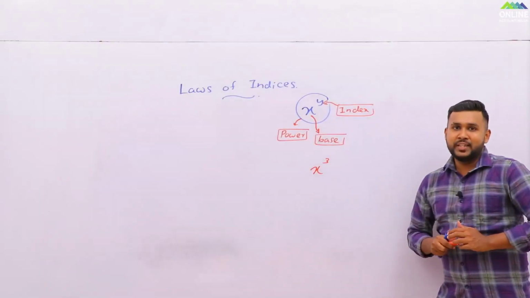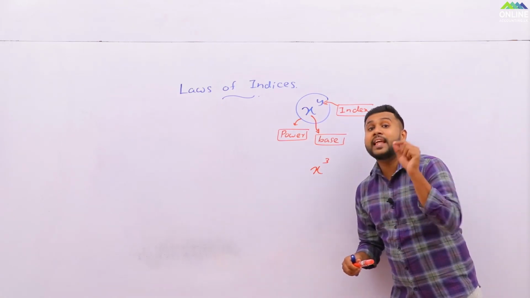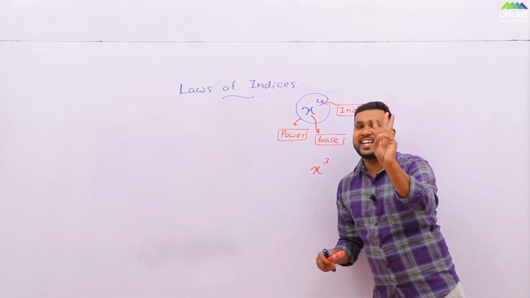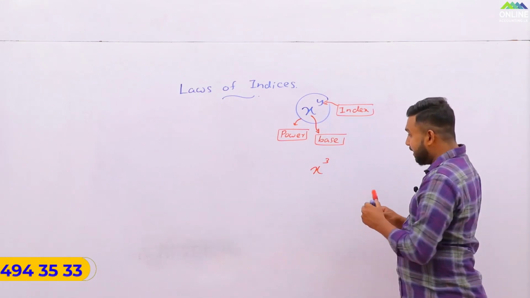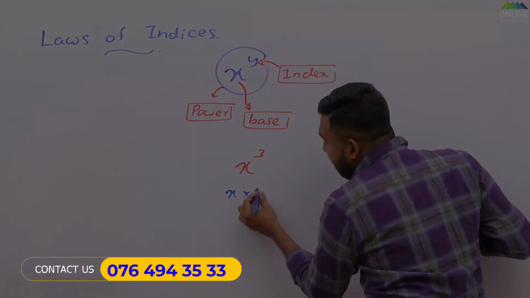And that means you have to repeat that base how many times? It is for 3 times. Here we can write it as x times.